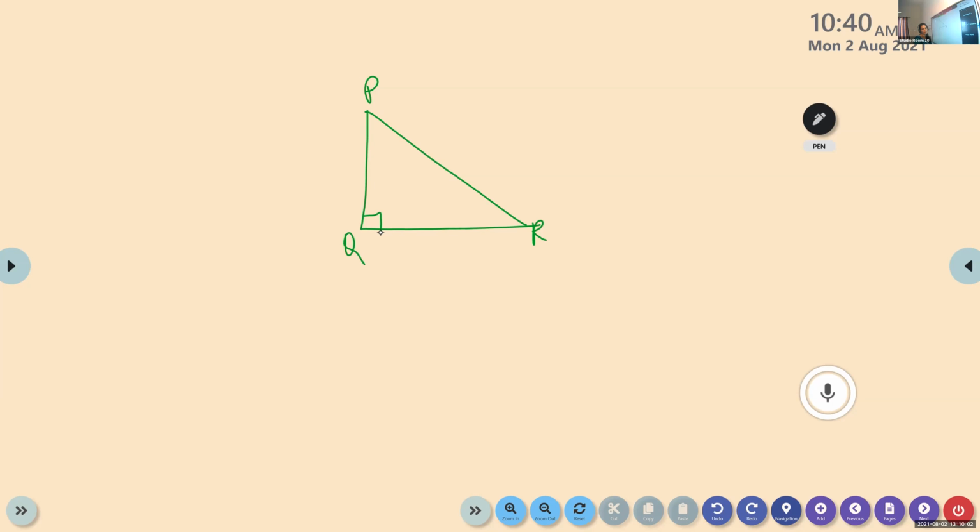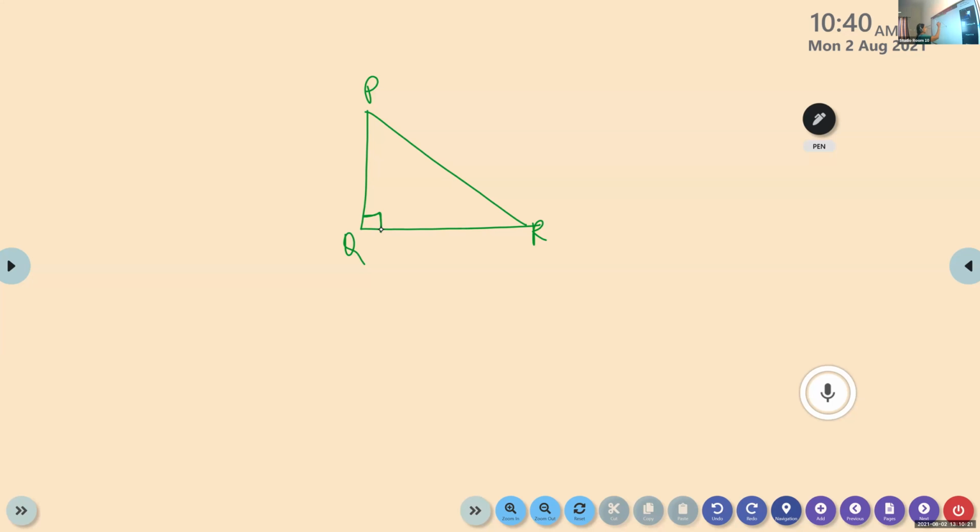Can you name the acute angles? Q is 90 degrees, isn't it? Will it be acute? No. So then, which are the acute angles?